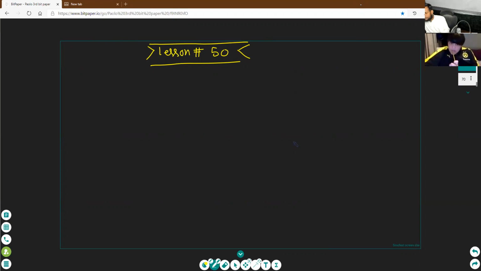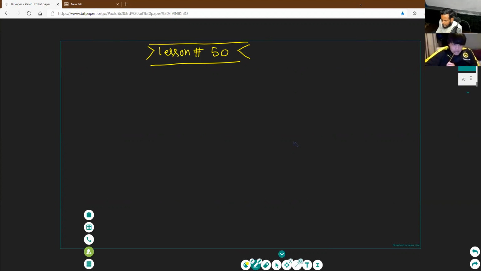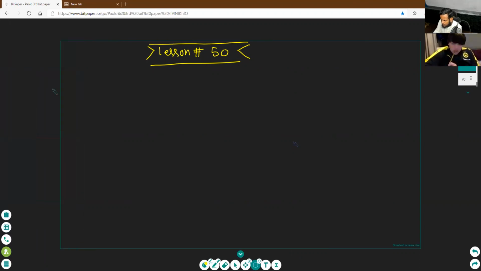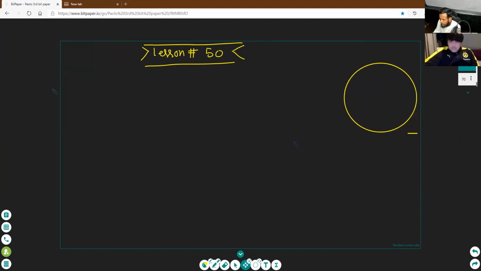I already taught you that the inscribed angle is half of the central angle. On an arc, we make the inscribed angle and the central angle. See here, I make the circle and we revise the previous concept again. For example, this is a circle. Can you make the inscribed angle?